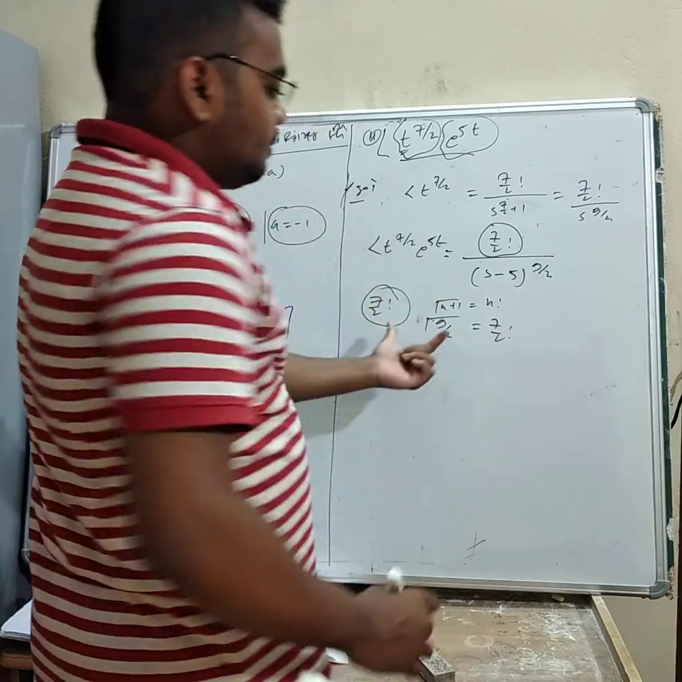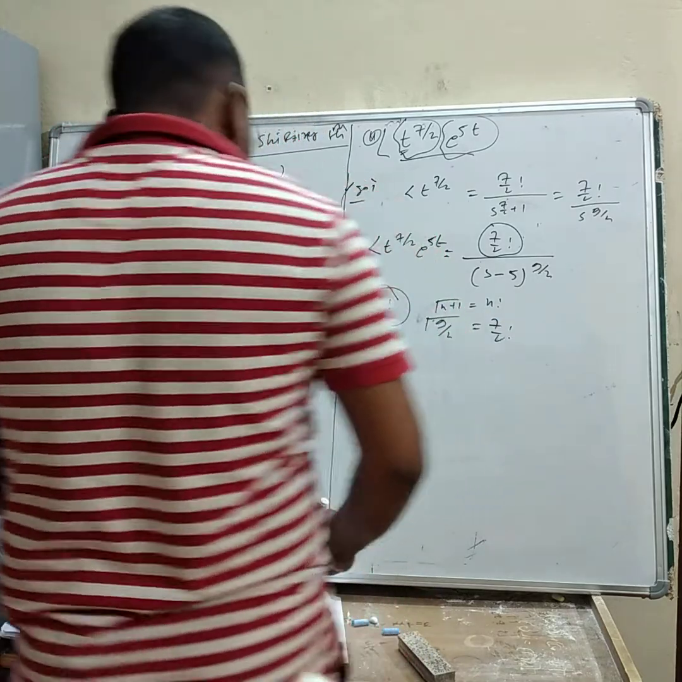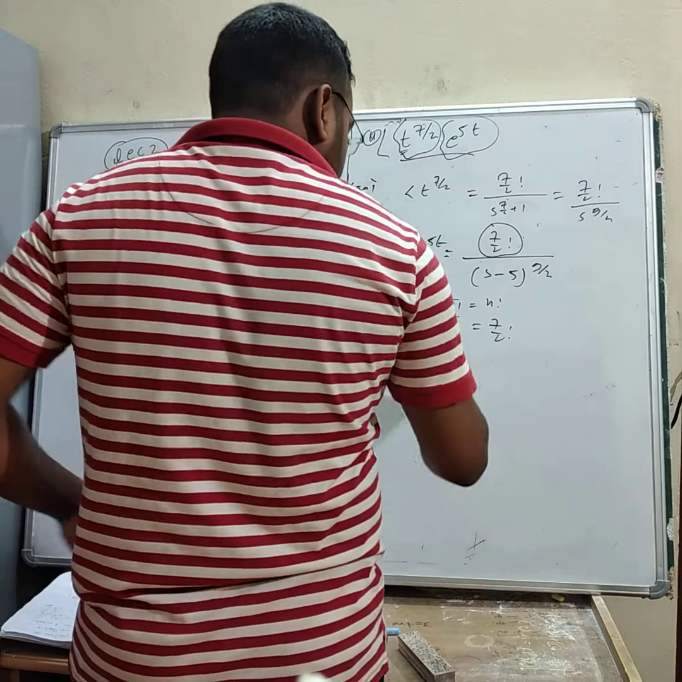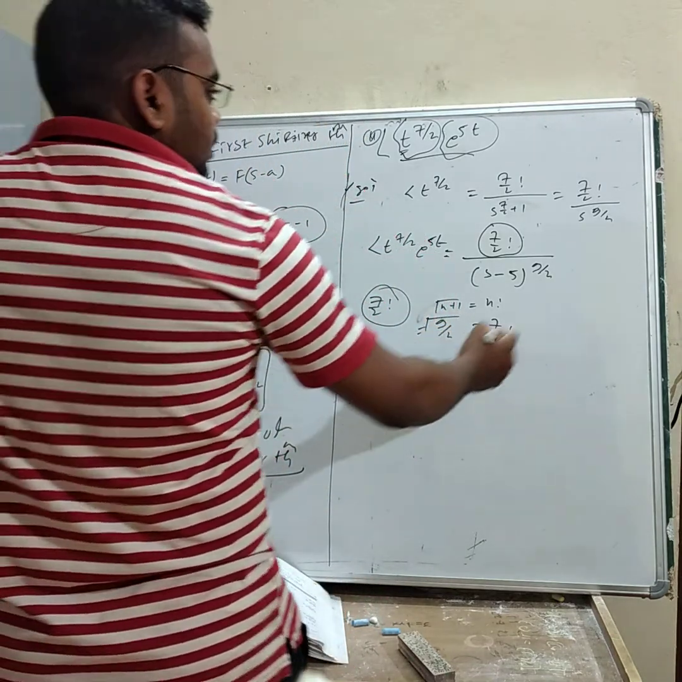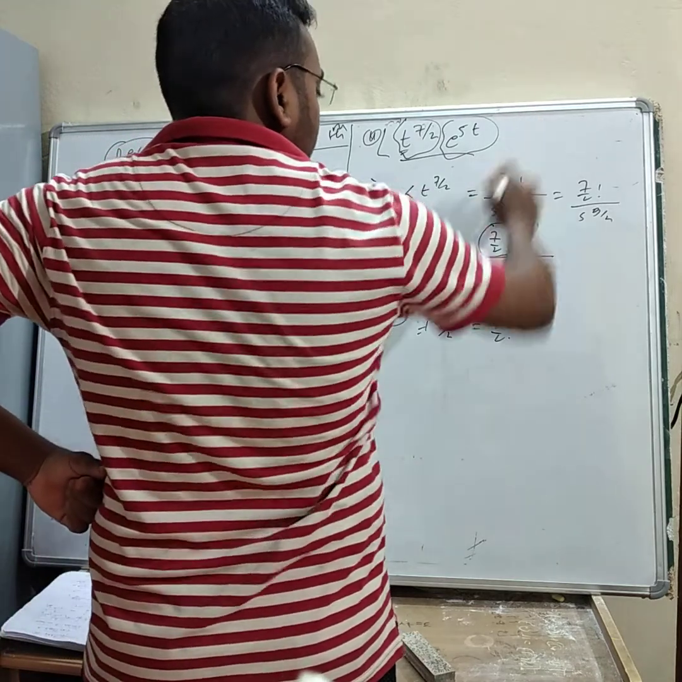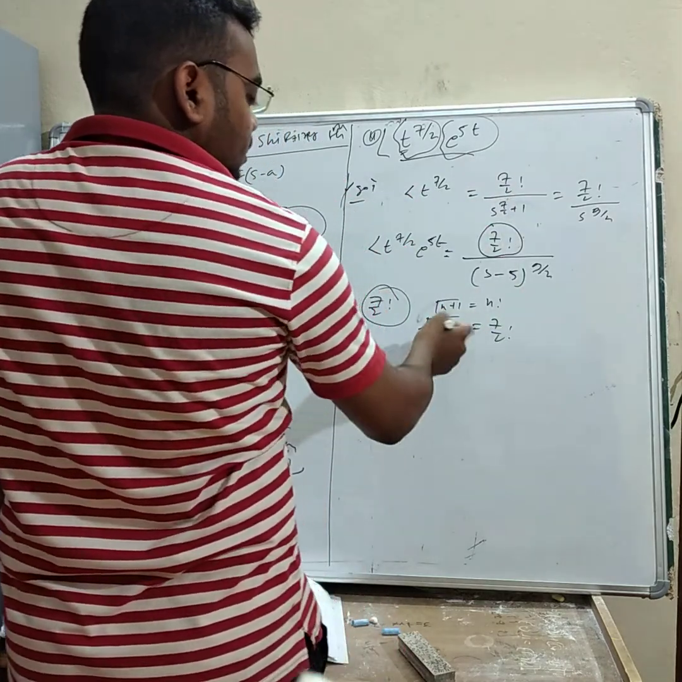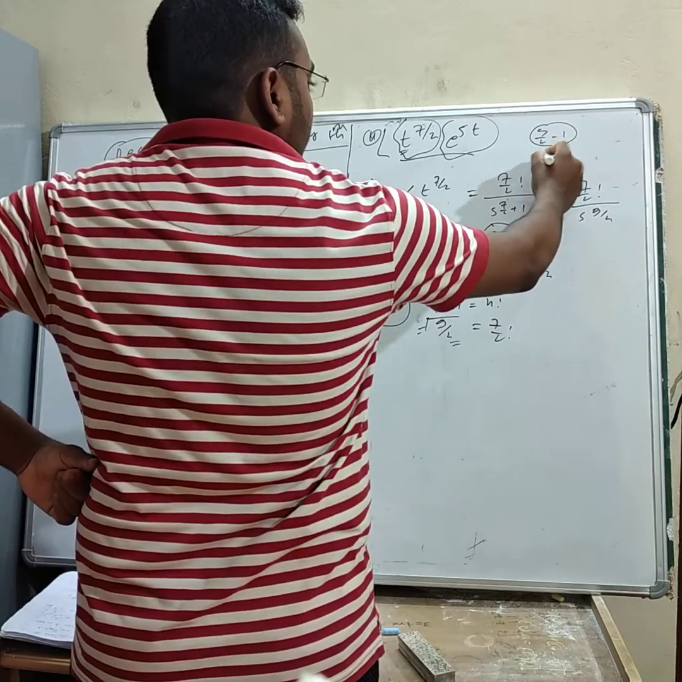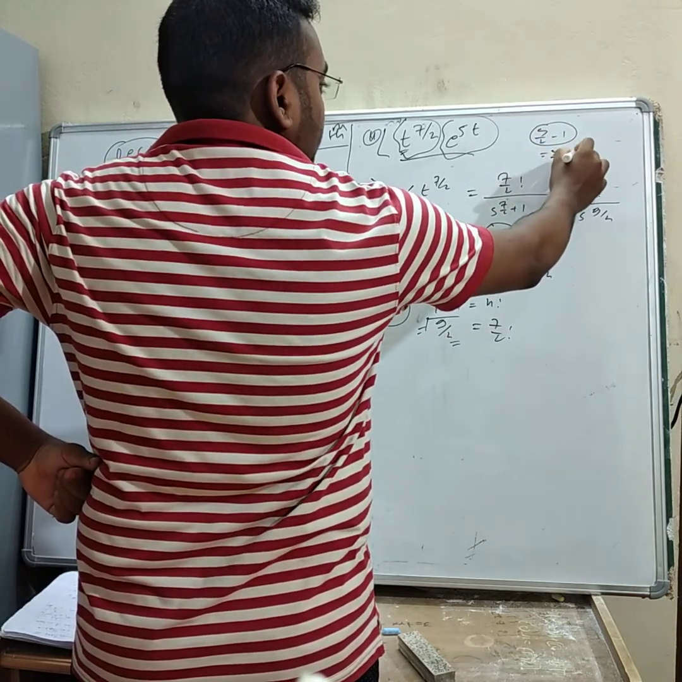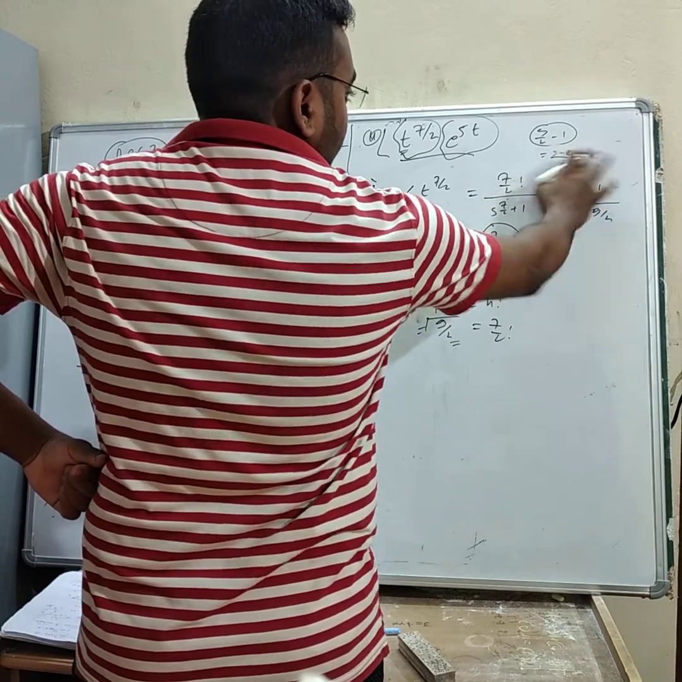So we have to find the value of gamma 9 by 2. To find the value of gamma 9 by 2, we need to know how we find the gamma function. So 9 by 2, take 9 by 2 minus 1, which will be equal to 9 minus 2 over 2, that is 7 by 2, isn't it?